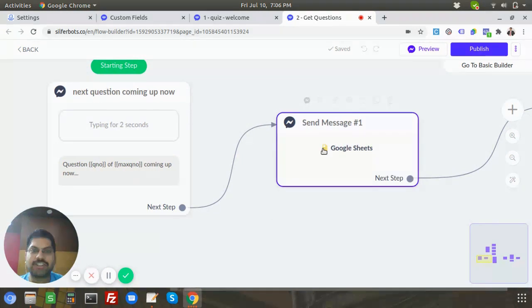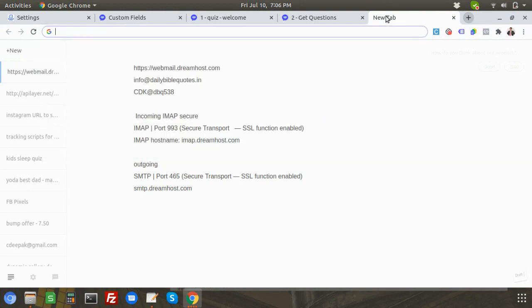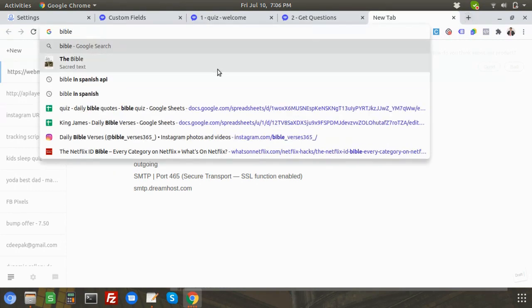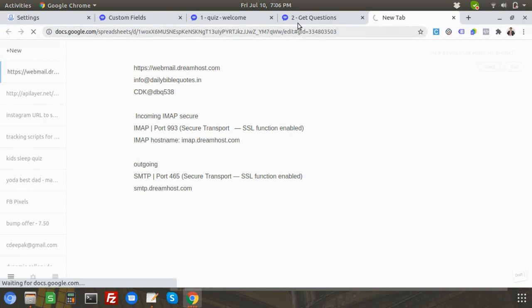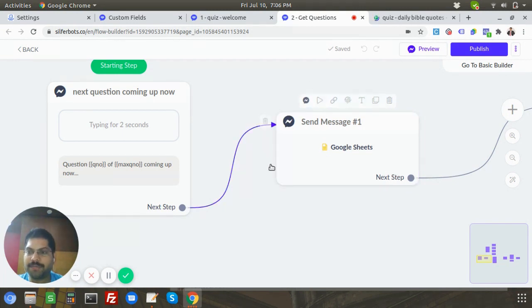And then we have an action. So this is where the magic happens, actual magic. So we are going to pull the data from Google Sheets. So now the assumption is you already have a Google Sheet, a question database where you are going to have the question, I mean basically question number, question, and maybe I'll just open it up. One second. So you should have it ready, right? Because that will help you to map your custom fields to the Google Sheet column headers.